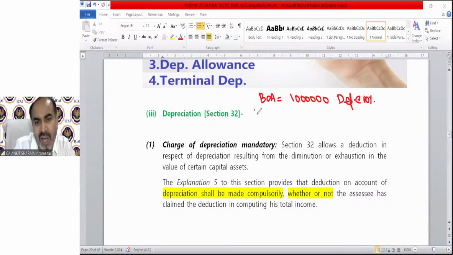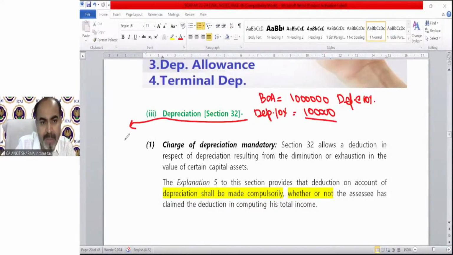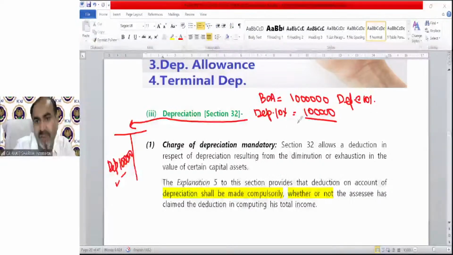So if the assessee charges depreciation at 10%, that means 1 lakh rupees. This can be claimed by the assessee in his trading or profit and loss account as an expense. If the assessee charges 1 lakh rupees depreciation, then for next year the value will be 9 lakh rupees as per the WDV method, and depreciation for next year will be 90,000.